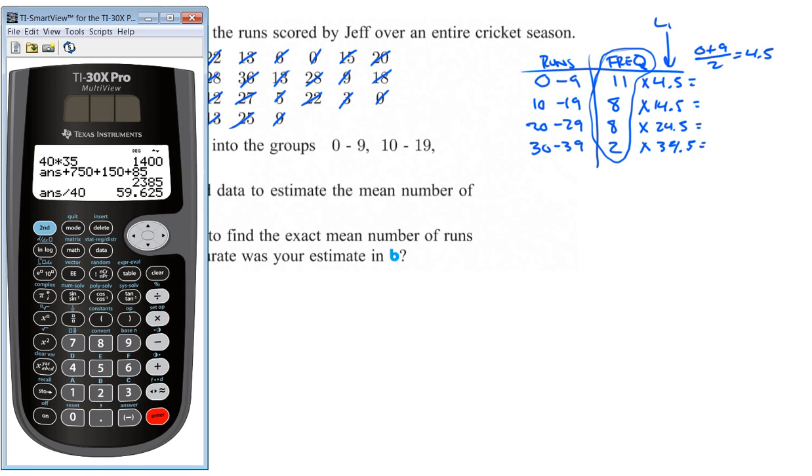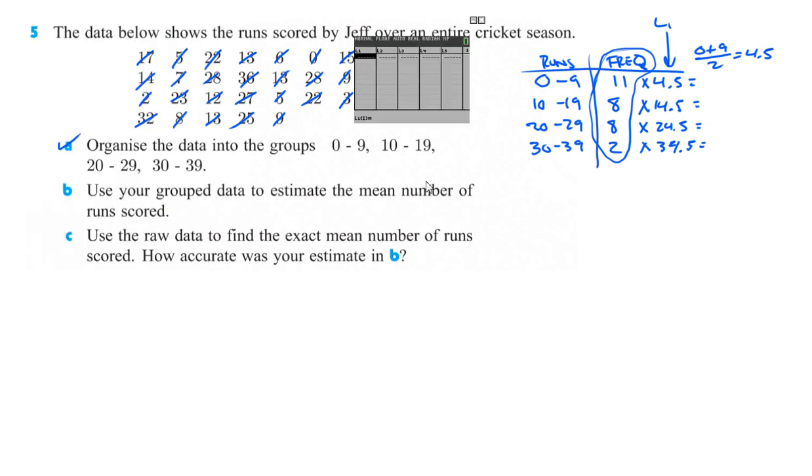So, oops, wrong calculator, sorry. So we're going to put 4.5, 14.5, 24.5, and 34.5 in the first ones.